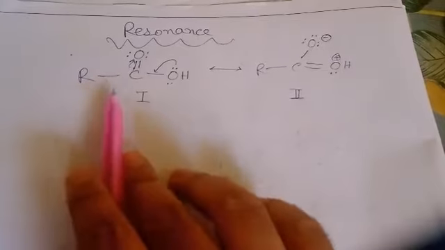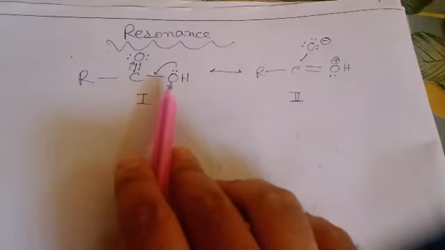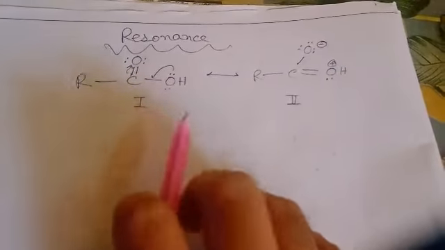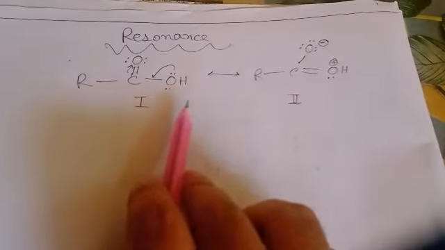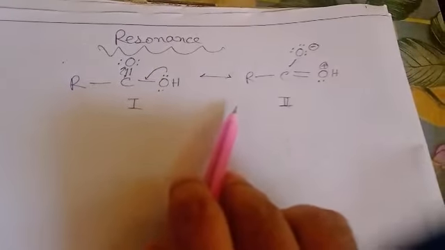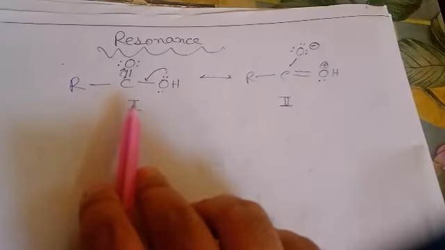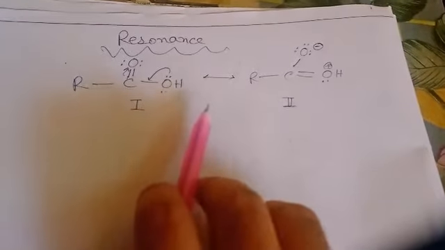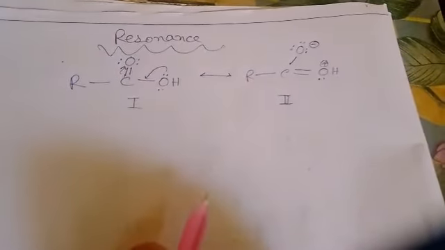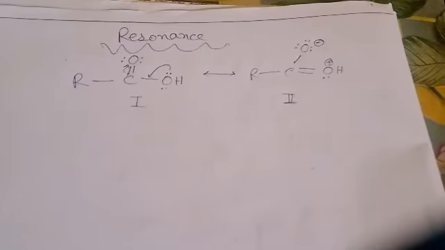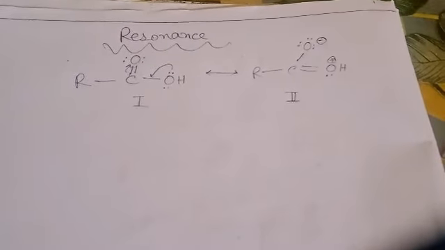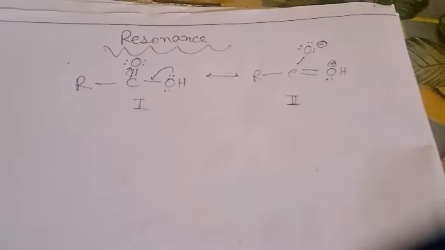In this structure, RCOOH, here the lone pair of the oxygen has been delocalized, but in the two structures only the delocalization of electrons takes place, but the relative change in the position of the atoms has not taken place. The different Lewis structures of the same compound or ion differing only in the position of valence electrons but not in the relative position of the atoms are actually called resonance structures or canonical structures. So 1 and 2 are actually canonical forms and the whole concept is actually termed as resonance.